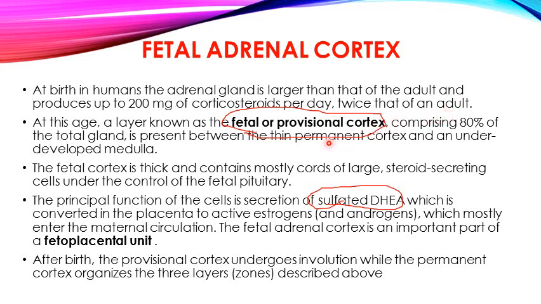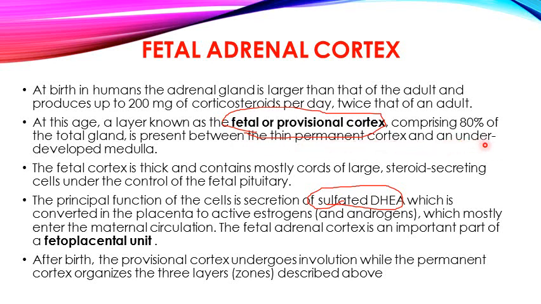At this age, a layer, the fetal or provisional cortex, is present, and it comprises 80% of the total glandular structure in newborns. This is a layer present between the thin permanent adrenal cortex, which has to develop later on but is now very thin, and an underdeveloped medulla.